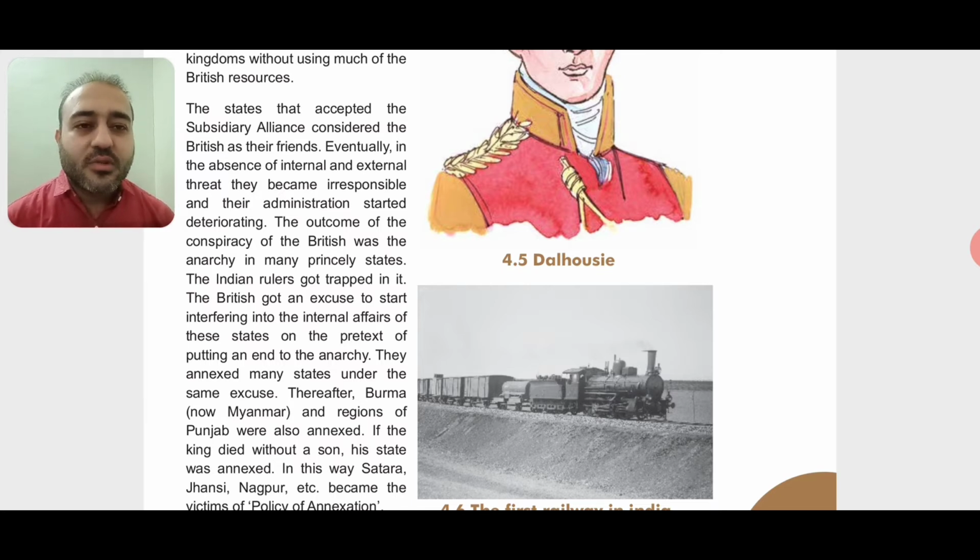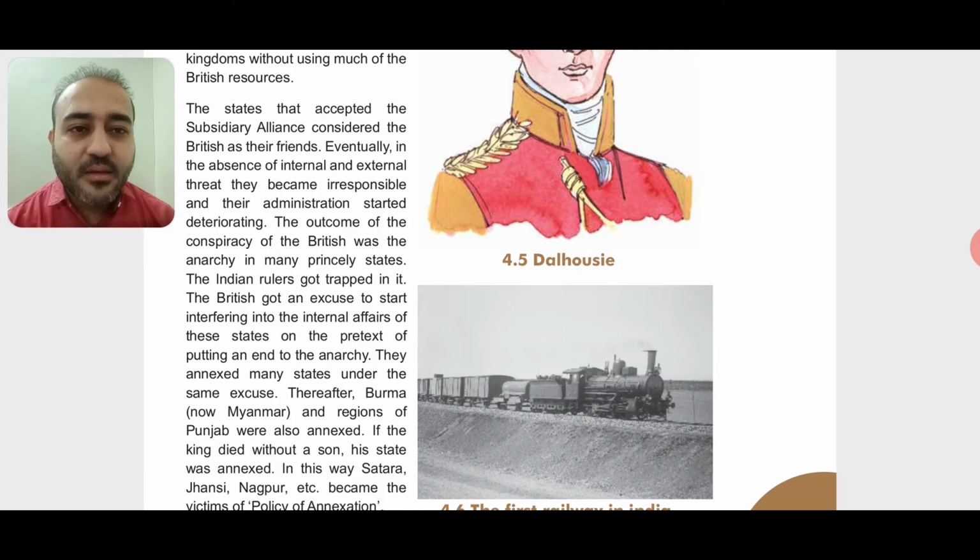That means everything was out of control, just because there was no one to manage the kingdom, right? And the Britishers took the advantage of it. That means the Britishers started interfering, saying that no one was there to manage the kingdom, so they took over the charge and they themselves started taking control of the kingdom.